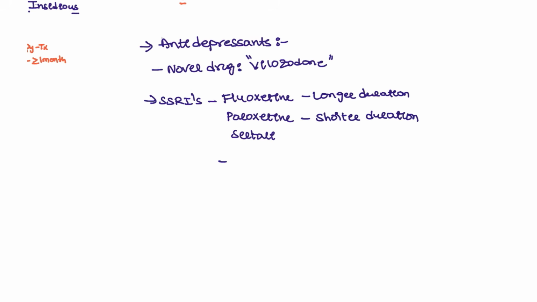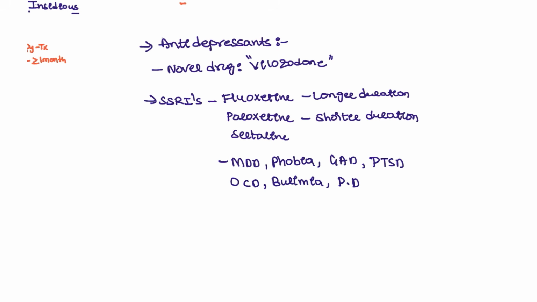In which conditions are we going to give them? We give them for major depressive disorder as a first line, and I can use them for phobias, generalized anxiety disorder, PTSD, OCD, bulimia, and also postpartum depression. They are certainly best used in pregnant women, but in pregnancy, fluoxetine or paroxetine is contraindicated.